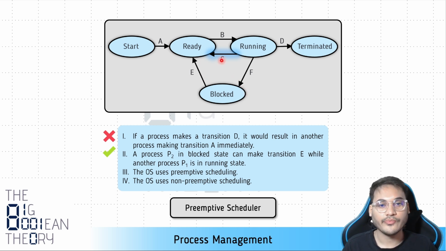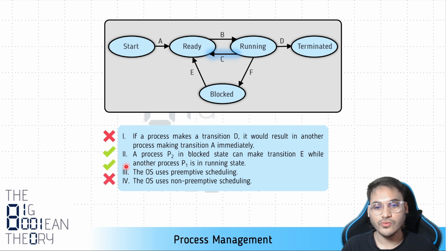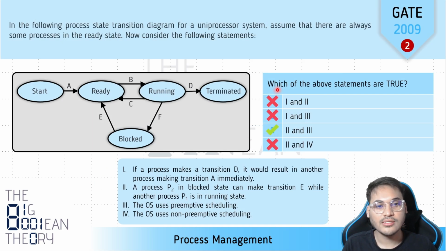So this process state diagram is a preemptive one. So the operating system uses preemptive scheduling. This third statement is true and the fourth one is false. So we have figured out all the correct statements. Which of the above statements are true? 2 and 3. The second one is true, that a blocked process can go to the ready state when another process is running. And the third statement says that this is a preemptive scheduler. So these two statements are correct. So option C is the right answer.